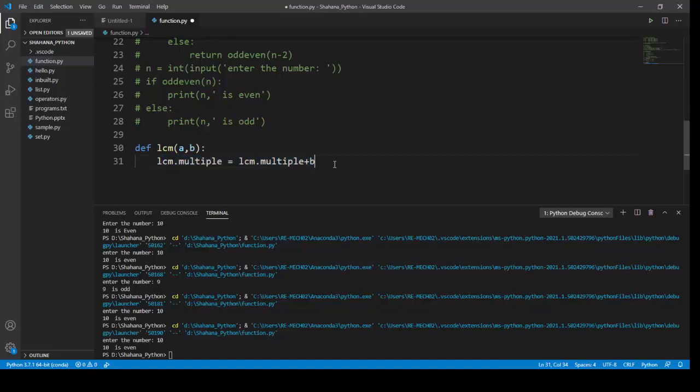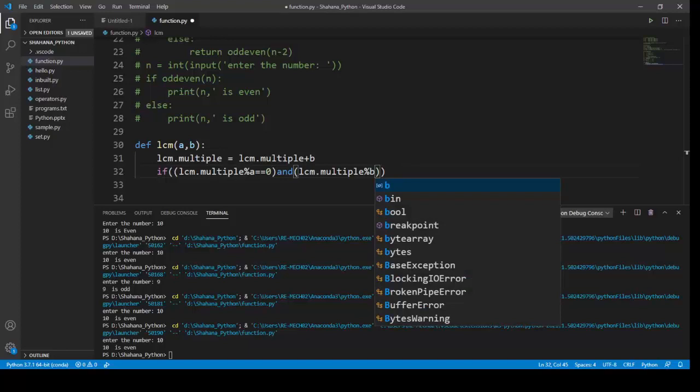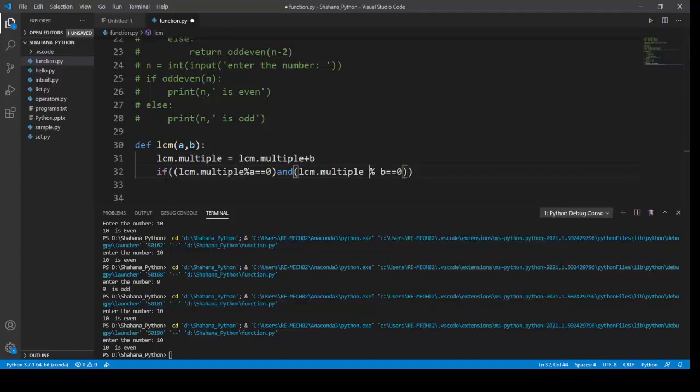Next I'm going to create my condition: if LCM dot multiple mod a is equal to 0 and LCM dot multiple mod b is equal to 0, return LCM dot multiple.